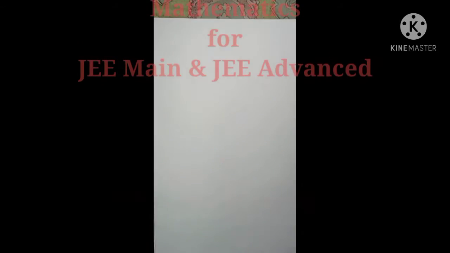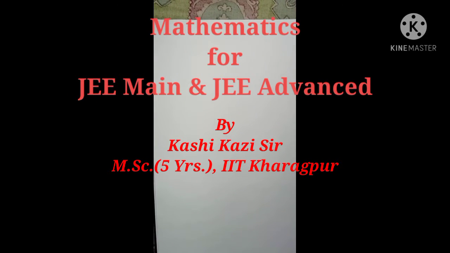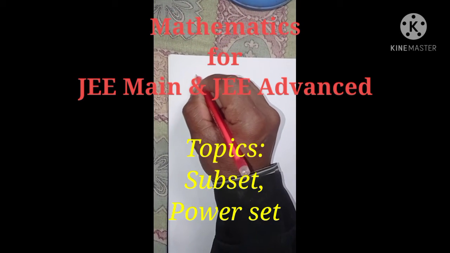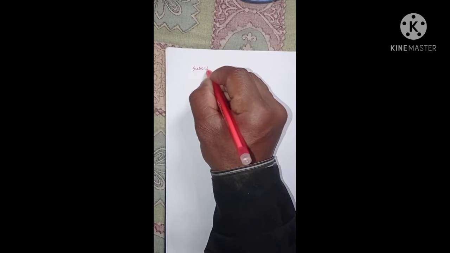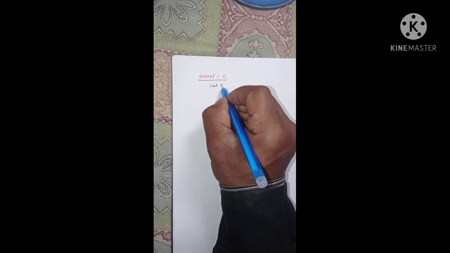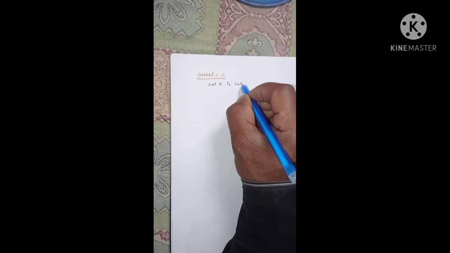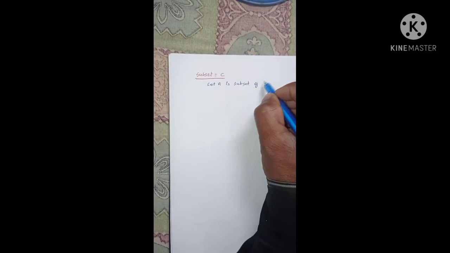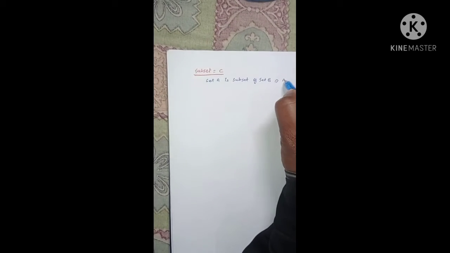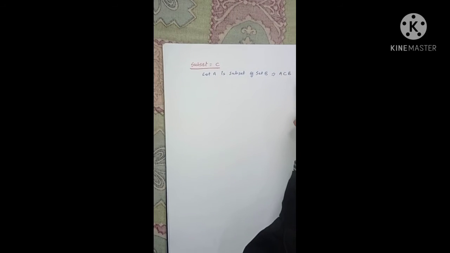So guys, there is one symbol we have not studied till now, that is called subset. Subset is represented by this symbol. When we say that set A is a subset of set B, it means A subset B.